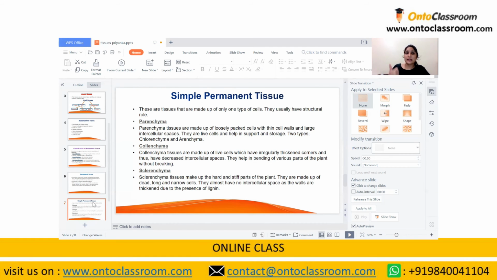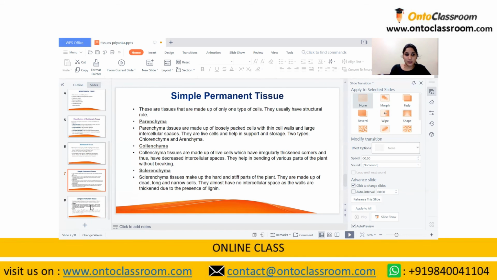Now, the sclerenchyma tissues make up the hard and stiff parts of the plant. Like you have seen the bark of the tree. The bark of the tree is made up of sclerenchyma, and they are usually made up of dead cells. So they do not have any intercellular spaces between them, and they have highly thickened walls because of the presence of lignin.